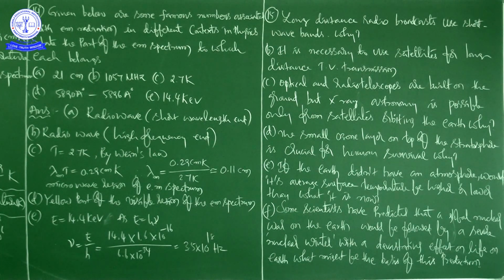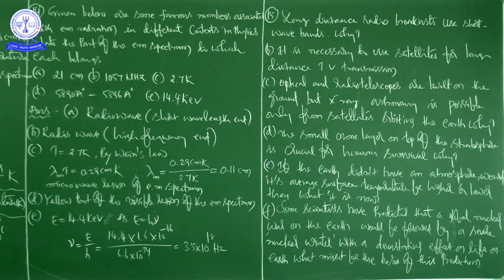Here I am saying two important points. Why is it necessary to use satellites for long distance TV transmission? The first basic cause is that TV signals, being of high frequency, are not reflected by the ionosphere. This is one important cause.